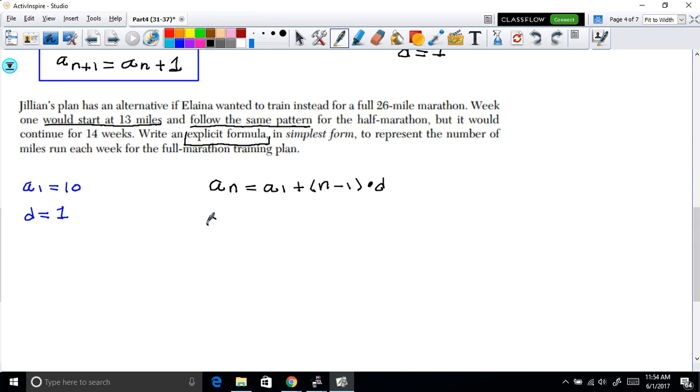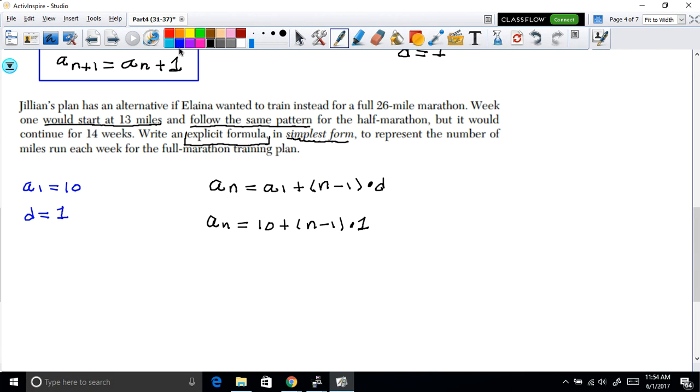So now we have a_n equals a1, which we know has a value of 10, plus parentheses n minus 1 times the common difference, which is just 1. So times 1. So here, this will be the explicit formula, but notice that here it says that we need to write it in simplest form. So what this means is that we've got to just simplify the following.